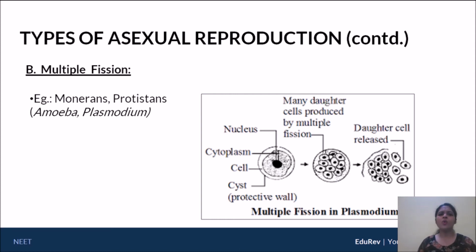Now the question is, why does multiple fission occur when you have unfavorable conditions? The logic is this: if I have many daughter cells, and unfavorable conditions are slowly changing into favorable conditions, remember, there is still some amount of unfavorable condition at that point of time. We can assume that if many daughter cells are present, maybe many of them would still die, but at least a couple of them would survive. So that's the logic behind having multiple fission when unfavorable conditions persist for a long period of time.